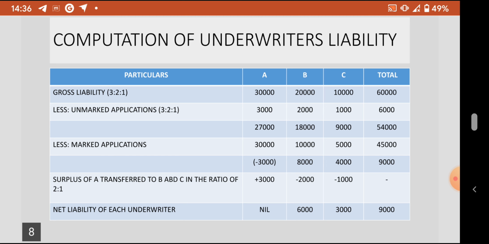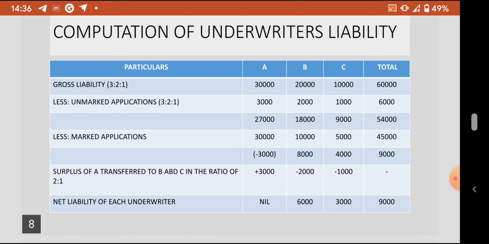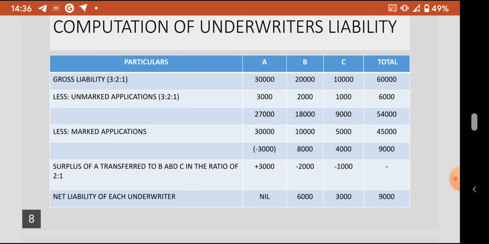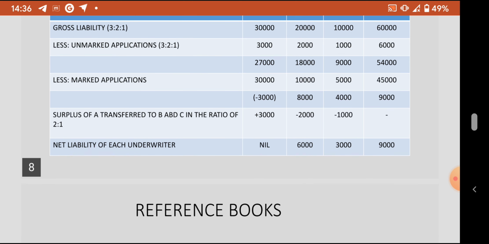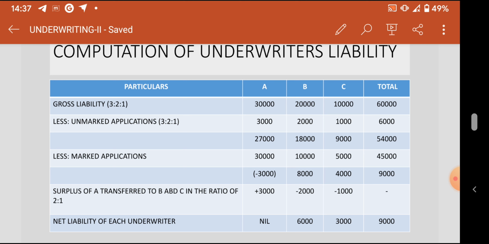So 2,000 is transferred to Mr. B and 1,000 is transferred to Mr. C. So ultimately the net liability of each underwriter is calculated as follows. The liability of underwriter A is nil, the liability of underwriter B is 6,000, the liability of underwriter C is 3,000. So this is the way in which we calculate the underwriter's liability.